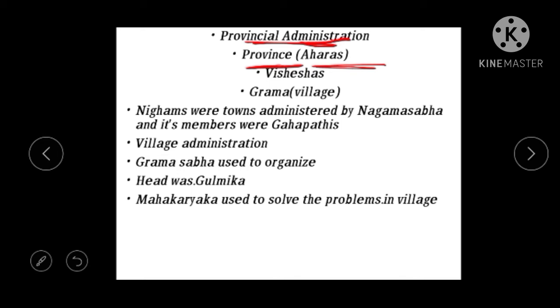Then the next is Grama. Grama is the smallest or lowest unit of the administration, which deals with village administration. So the administration is divided likewise. Now we see another important one, that is Nigamas. Nigamas were known as towns.